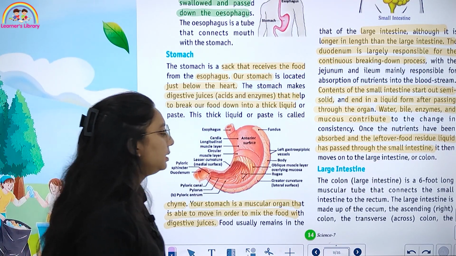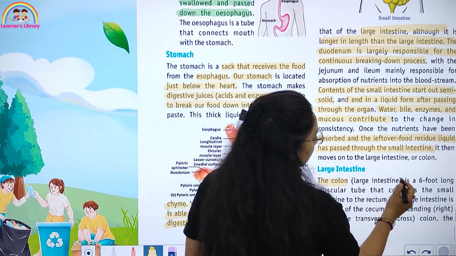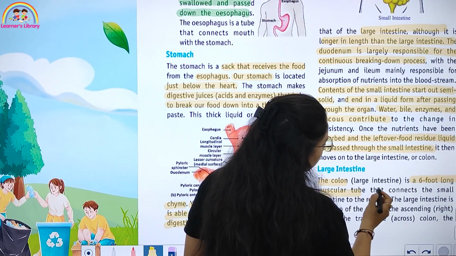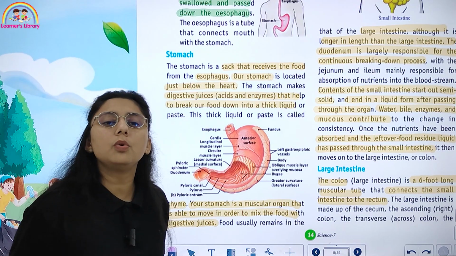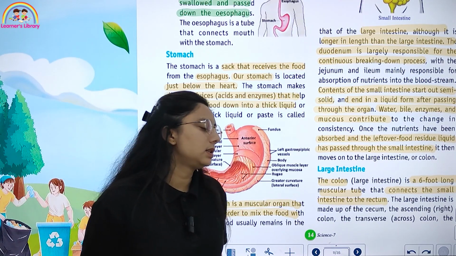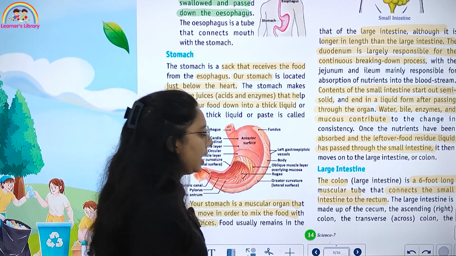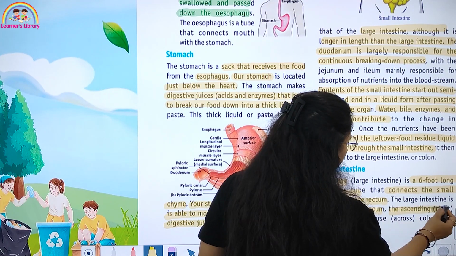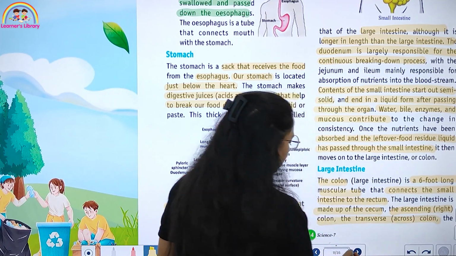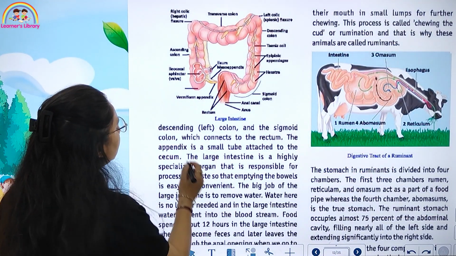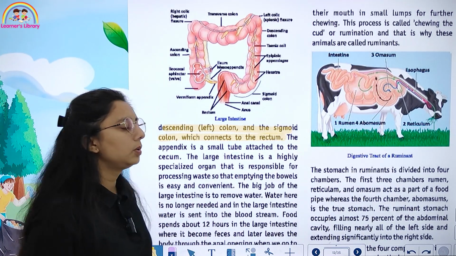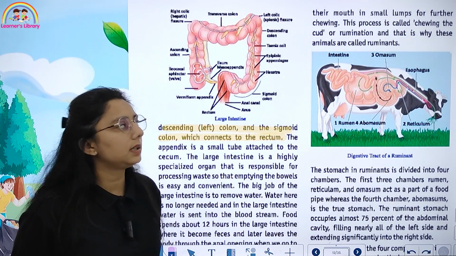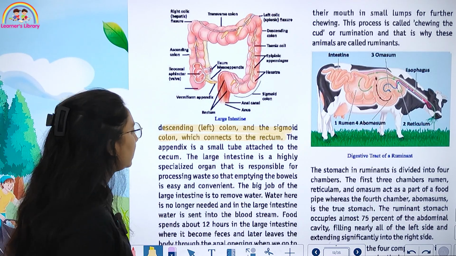Then we have the large intestine, or colon, a 6-foot long muscular tube that connects the small intestine to the rectum. What does it do? It connects the small intestine to the rectum. It is made up of the cecum, the ascending right colon, the transverse colon across, the descending left colon and the sigmoid colon. What does it connect to? It connects to the rectum.